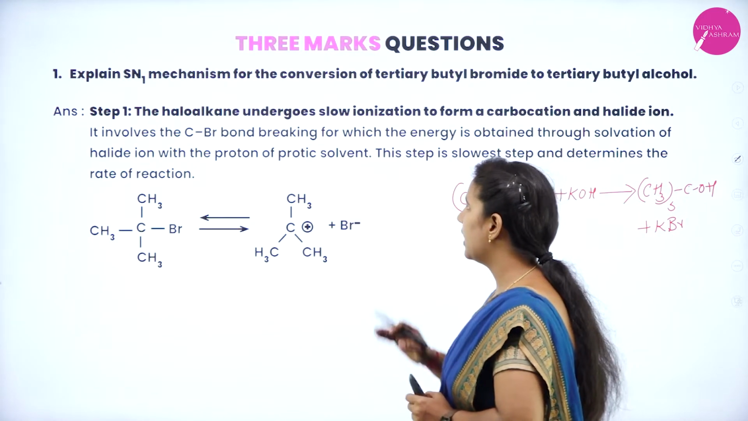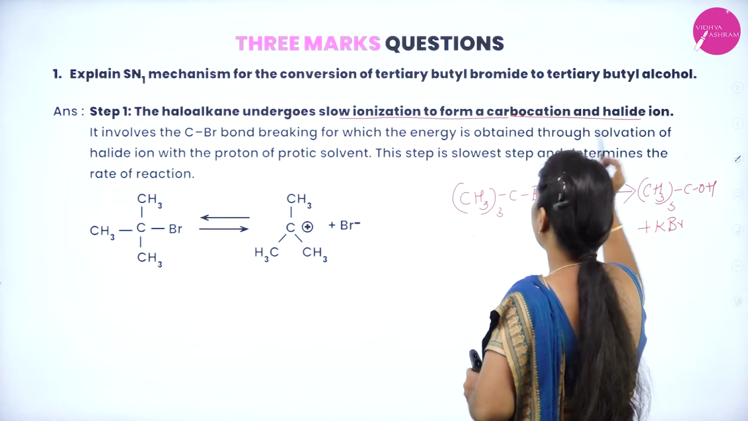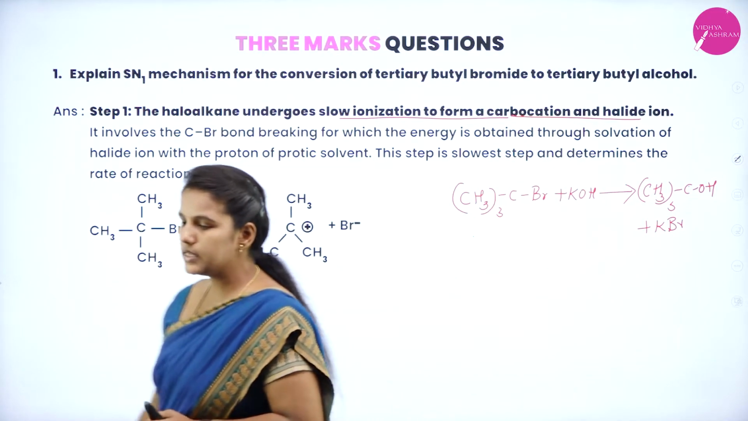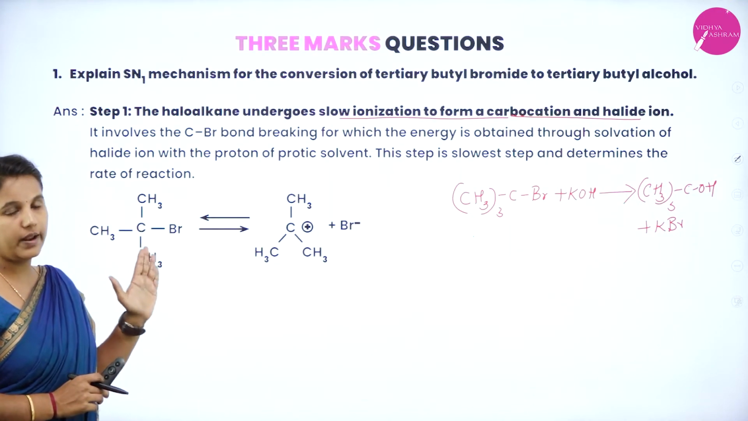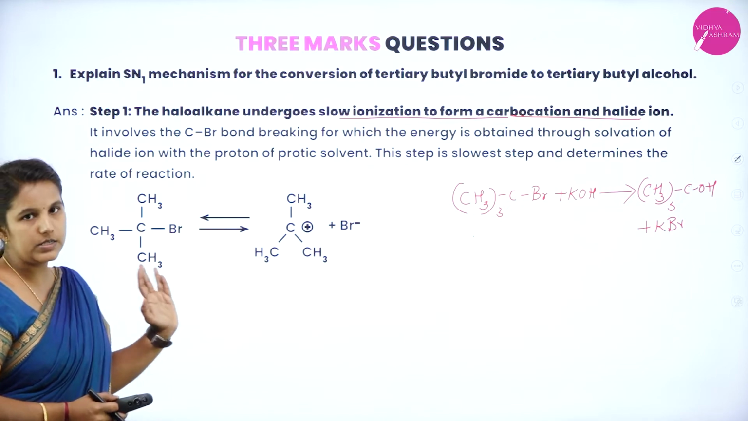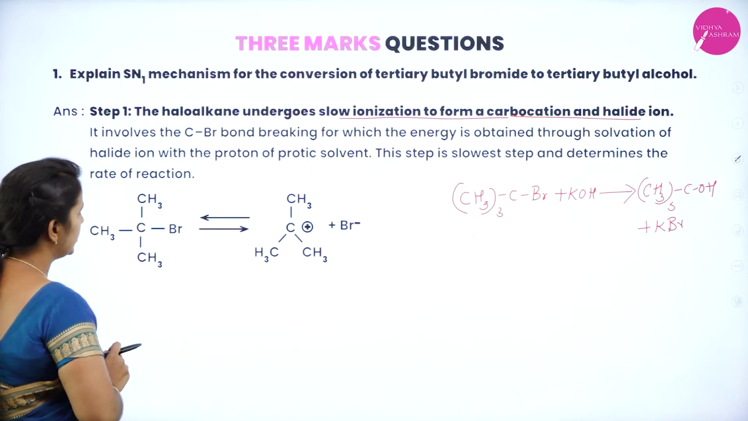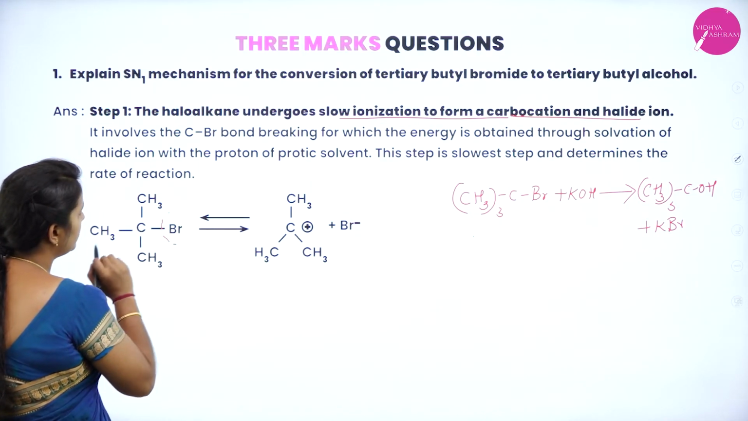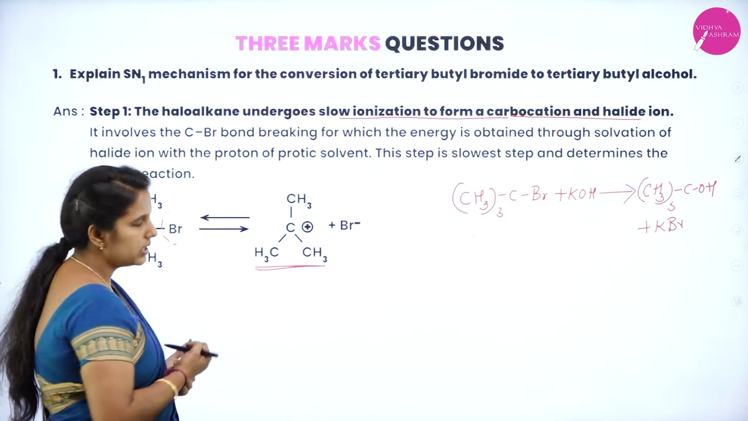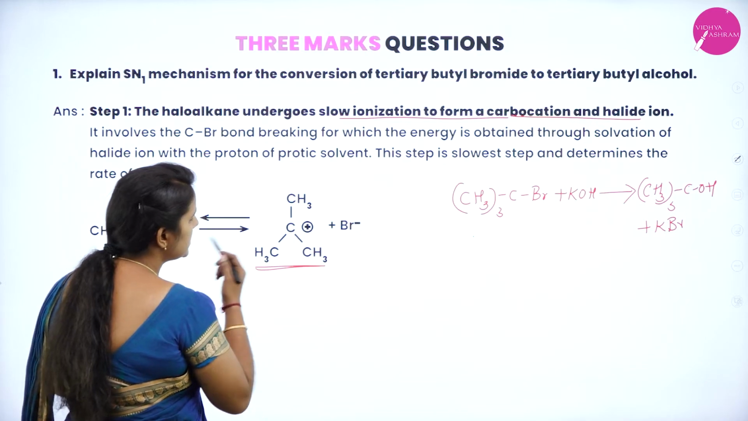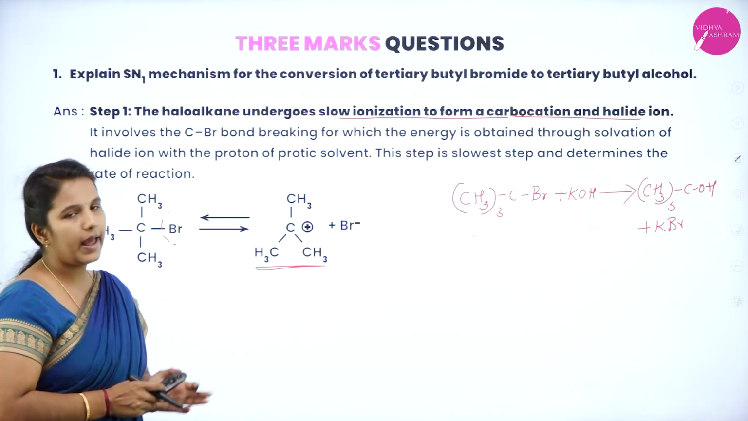The first step is that haloalkanes undergo slow ionization to form a carbocation. They will mention in the question also that by taking tertiary butyl bromide only, you need to write this mechanism. So the tertiary butyl bromide in the first step will undergo slow ionization. Thereby it loses its halogen group and gets the positive charge. Since it is developing a carbocation, this is a tertiary carbocation. Hence this step is known as the formation of carbocation with the release of halide ion.